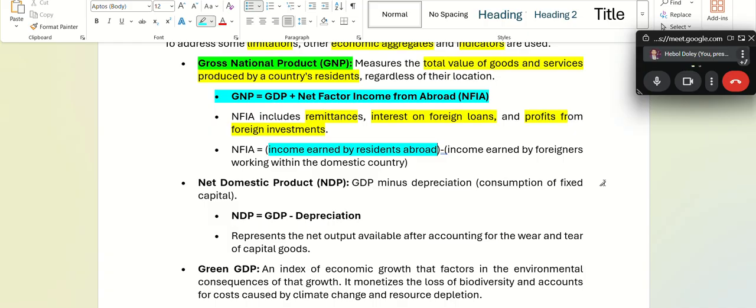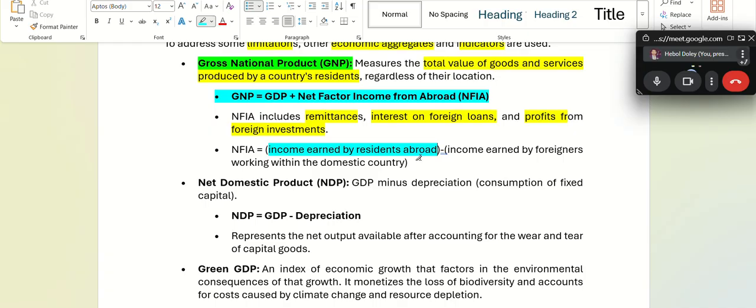If income earned by residents abroad, meaning Indian residents, is 100 rupees and income earned by foreigners in India is 90 rupees, what is the number? Positive, sir. That means what will happen? It will be plus 10.